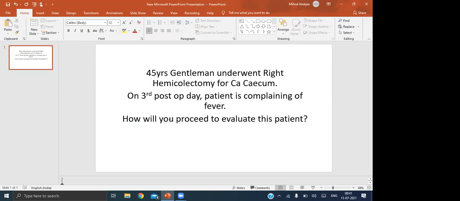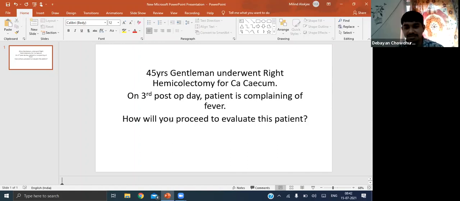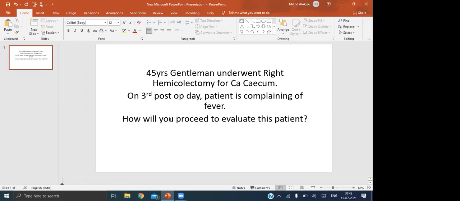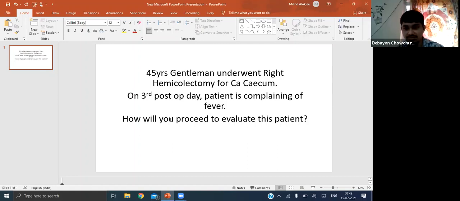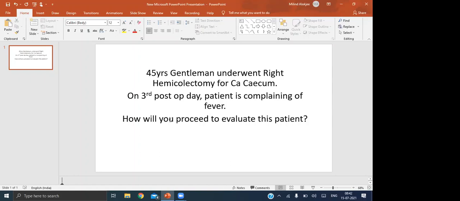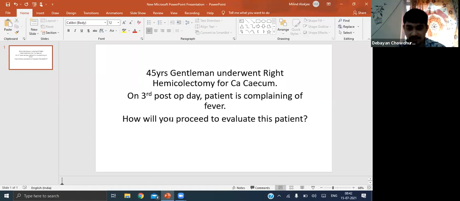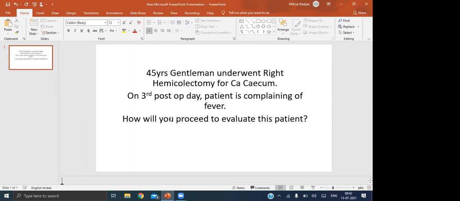So what kind of respiration will it be? What is the normal respiration? Sir, 16 to 18 is the normal respiratory rate. Type of respiration? Sir, thoracic abdominal. So in this case, will the character of the respiration change? Yes, sir. What will it become? Mostly it will become abdominal, sir. Yes, so it will become abdominothoracic.